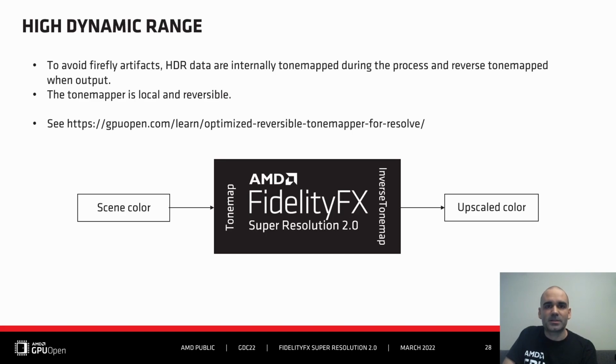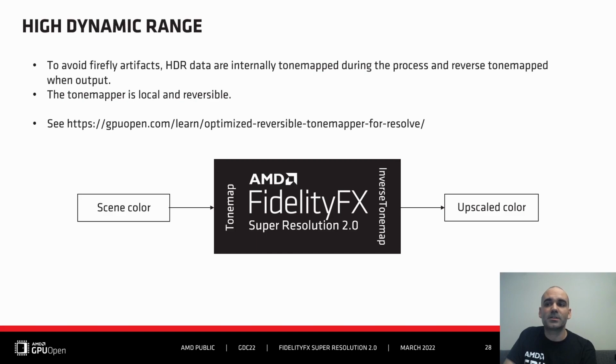Switching topic a bit. Let's see how dynamic range data, high dynamic range data, is being integrated into FSR. A common artifact in temporal anti-aliasing solutions is fireflies, and this is due to high intensity samples dominating the accumulation result. As for most temporal anti-aliasing solutions, FSR2 relies on a local reversible tone mapping.